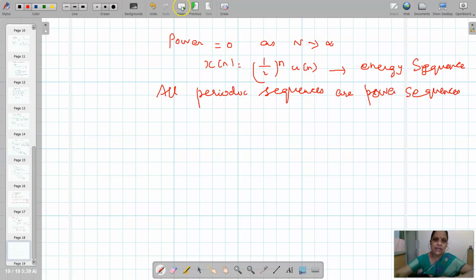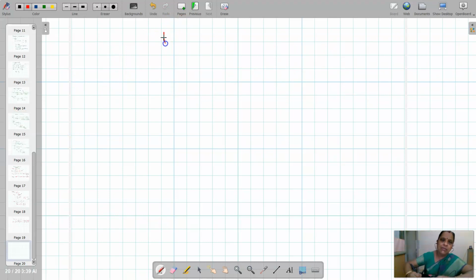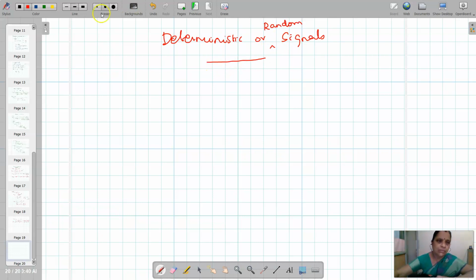Next classification is deterministic or random signals. Deterministic signals are first defined with a well-defined mathematical expression.